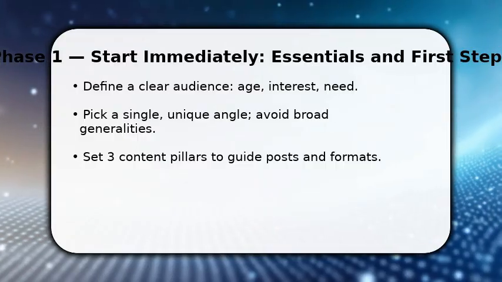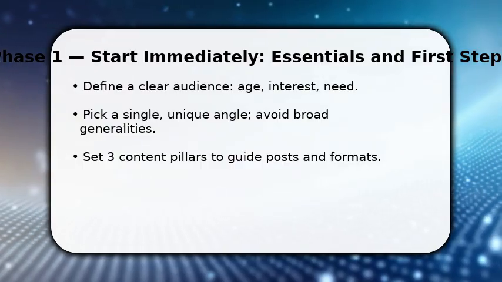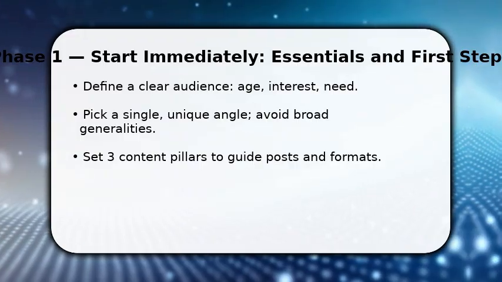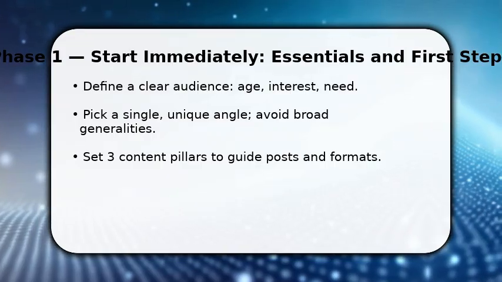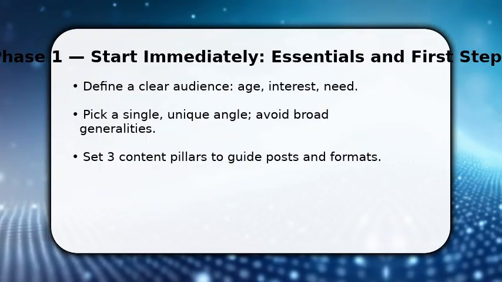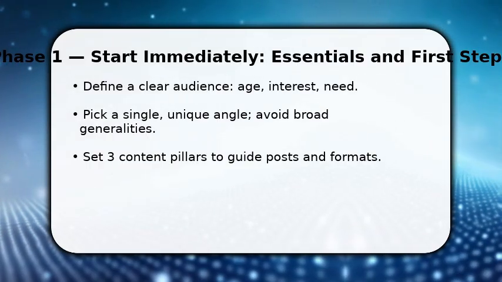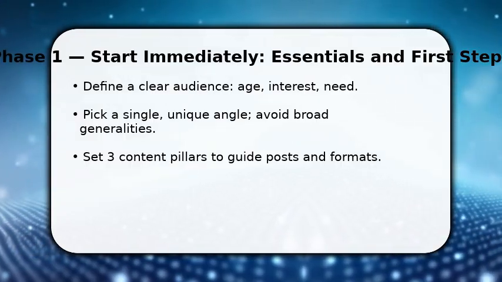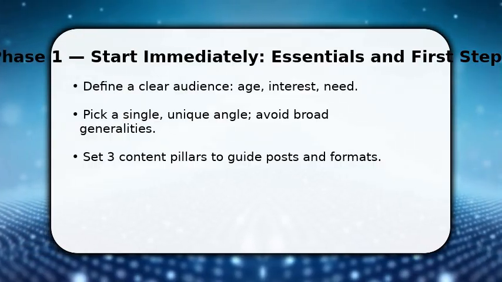You begin by locking a magnetic niche, because general blogs get ignored. You choose one specific audience and one unique angle, then map 3 steady content pillars. This gives you focus and repeatable ideas. Once done, draft your first 4 headlines and pick the strongest. Headlines pull readers. Make sure to set measurable goals: 1,000 visits, 5% email signups, so you can test. This early clarity saves time and makes every post purposeful.